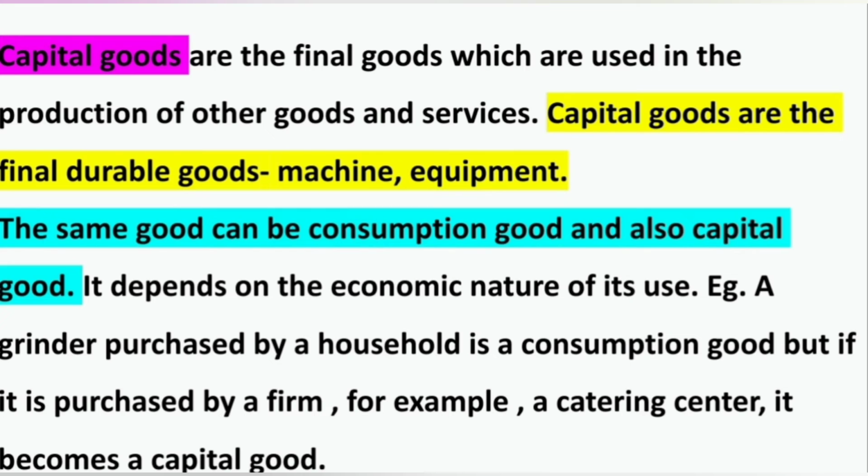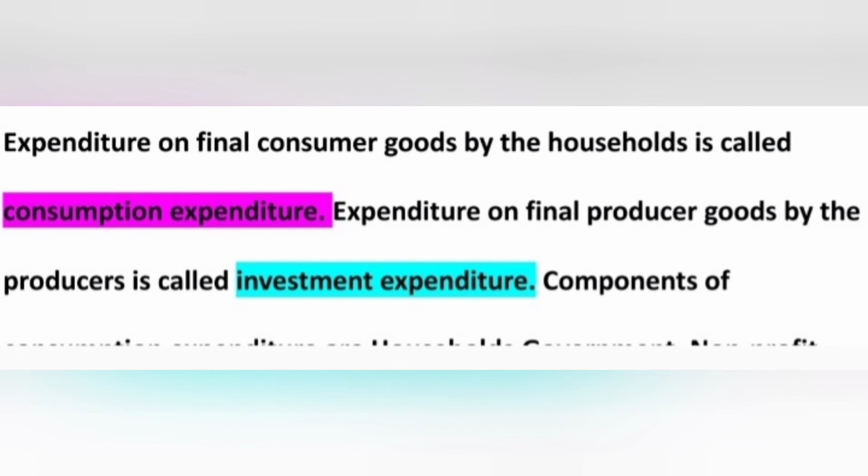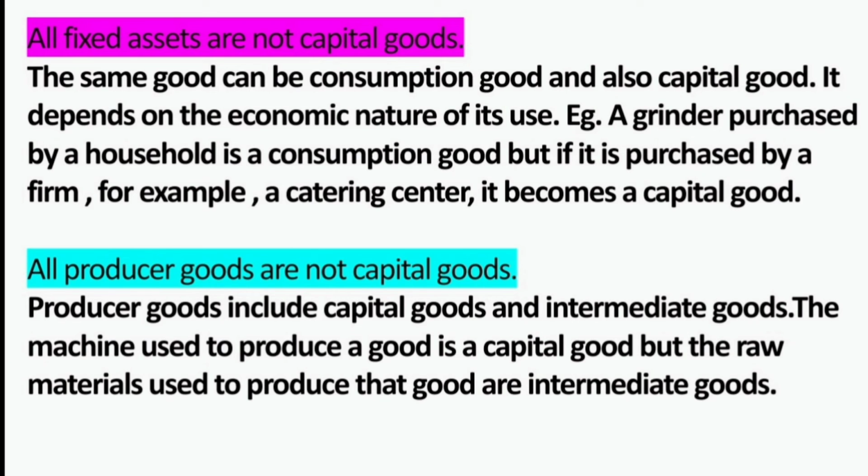How can a good be a consumption good or capital good? It depends on the economic nature of its use. Example: a grinder purchased by a household is a consumption good. But if it is purchased by a firm, for example, a catering center, it becomes a capital good. So it depends on the economic nature of its use. And expenditure on final consumer goods by the household is called consumption expenditure. And expenditure on final producer goods by the producer is called investment expenditure.